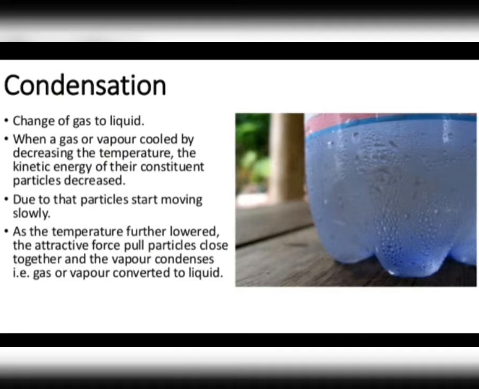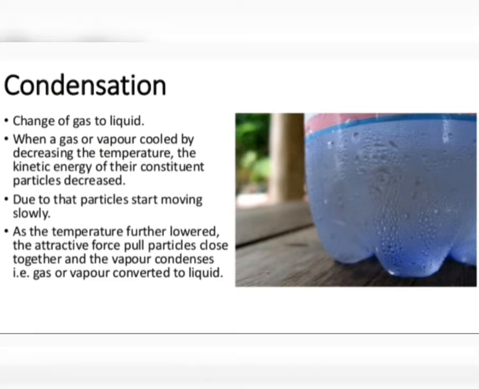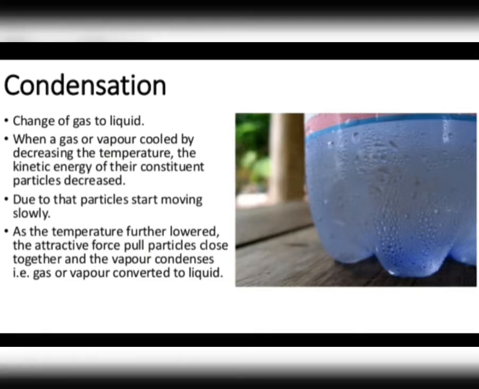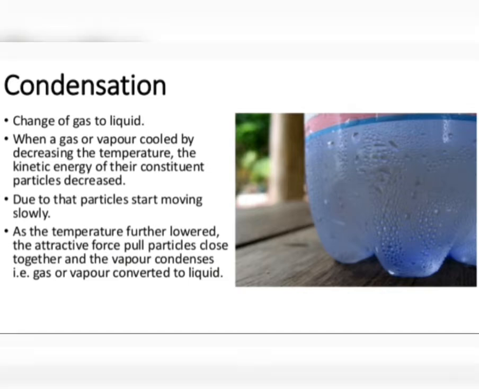See, students, if we cool down steam, if we cool water vapors by lowering the temperature, it's converted into liquid water. You know it. So in this case, what happens? A gas or steam changes into a liquid. So the change of state has taken place, and the process of changing a gas or vapor to a liquid by cooling, by lowering the temperature, is called condensation. So when steam or water vapor changes into water on cooling, it's called condensation of steam or condensation of water vapor. And during this condensation, a change of state has taken place.